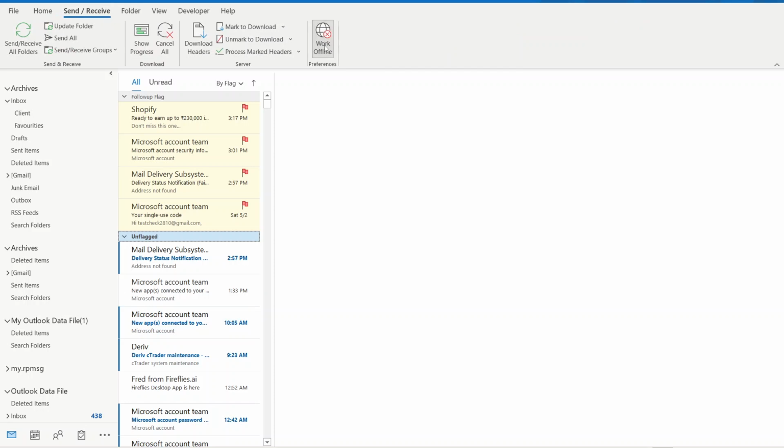If you're still facing problems, a restart might do the trick. Close out of Outlook completely, not just minimizing it, and then restart your computer. Once your system is up and running, reopen Outlook to see if it reconnects.